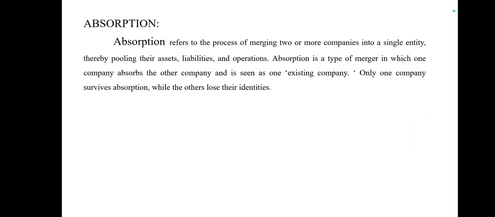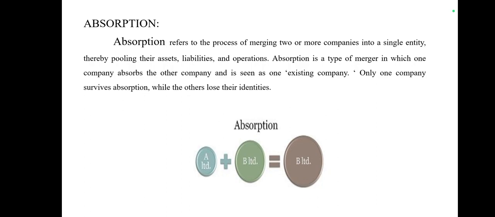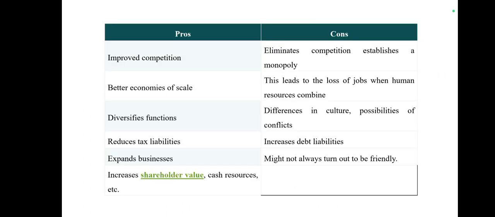Next is absorption. Absorption refers to the process of merging two or more companies into a single entity, thereby pooling their assets and liabilities in operation. Absorption is a type of merger in which one company absorbs the other company and is seen as one of the existing companies. Only one company survives absorption while the others lose their identities. Here is a picture attached that explains absorption.